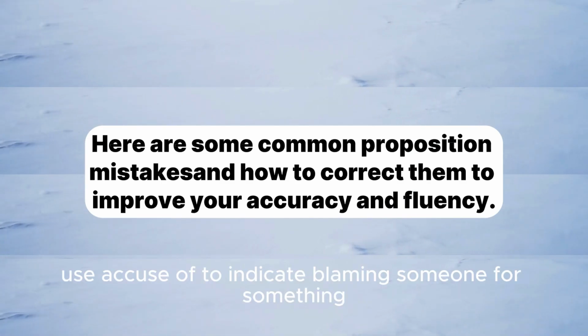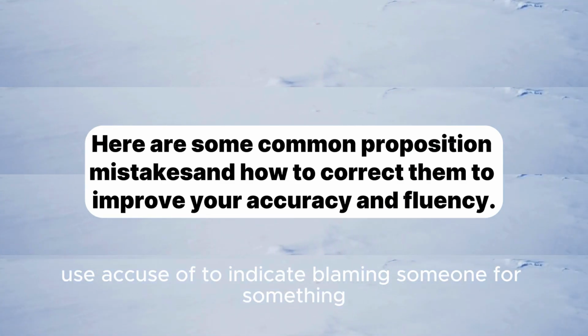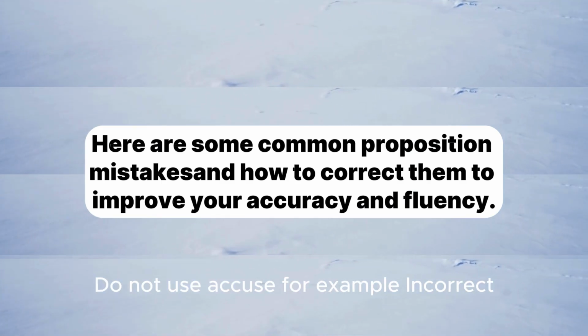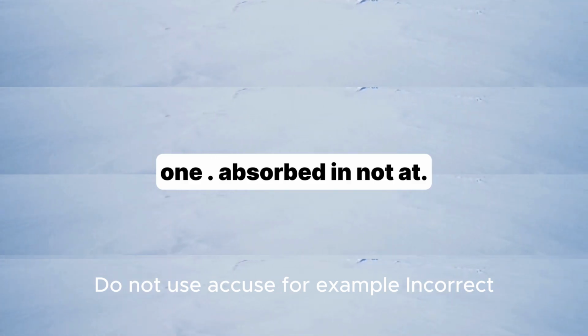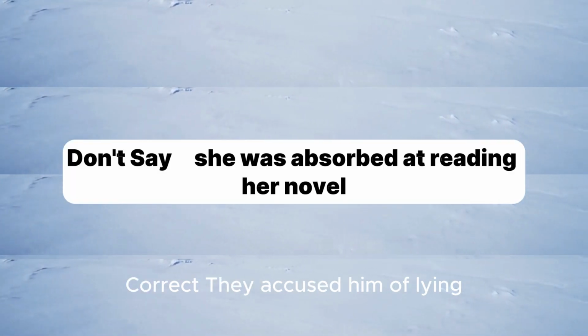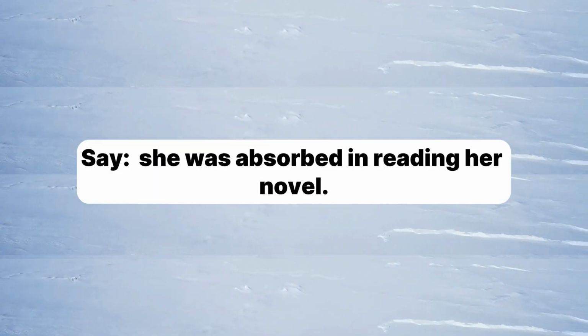Here are some common preposition mistakes and how to correct them to improve your accuracy and fluency. 1. Absorbed in, not at. Don't say, she was absorbed at reading her novel. Say, she was absorbed in reading her novel. 2. Accuse of, not for. Don't say, they accused him for breaking the window. Say, they accused him of breaking the window.